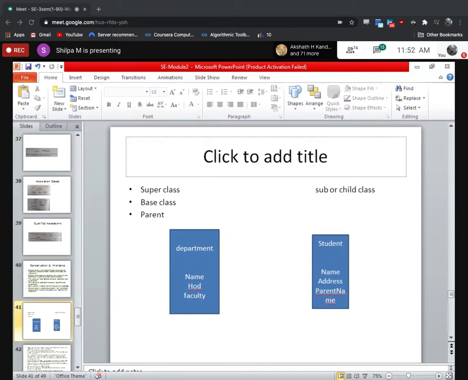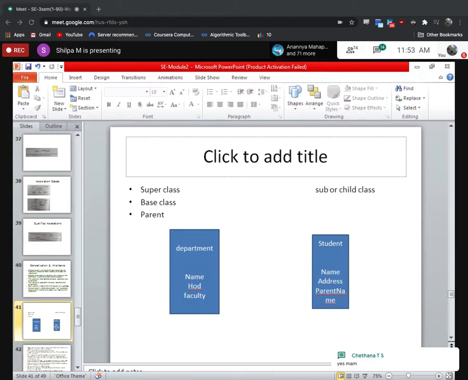Attributes of our department are name, HOD, and faculty. Yes, Chetana. Fine.